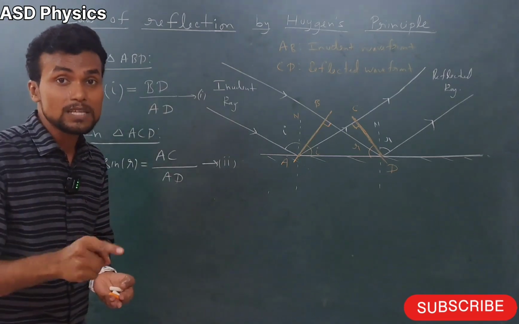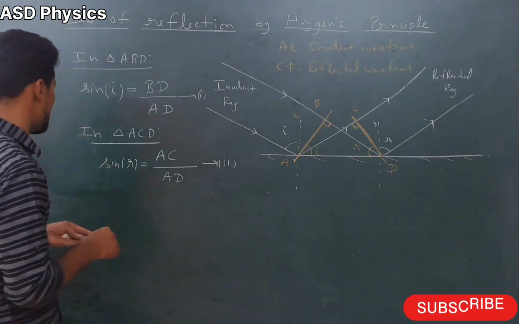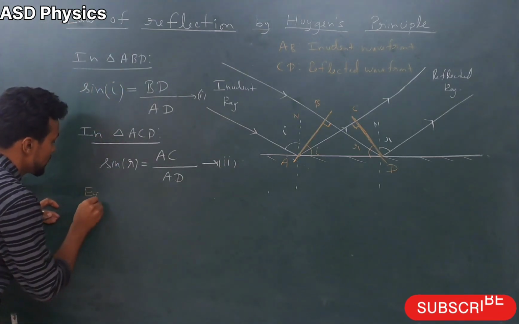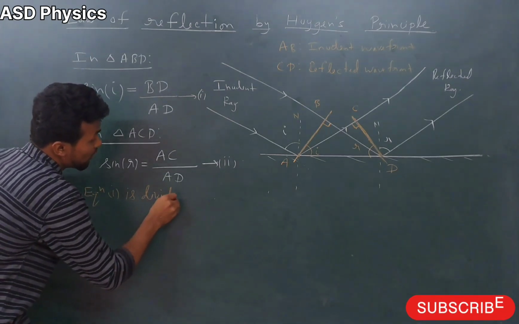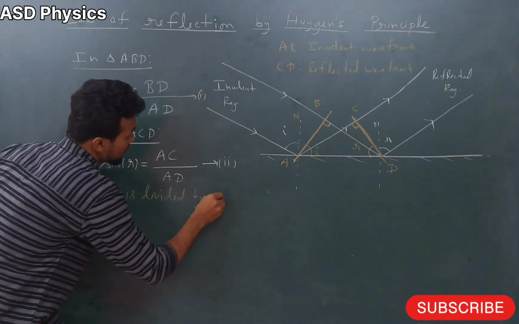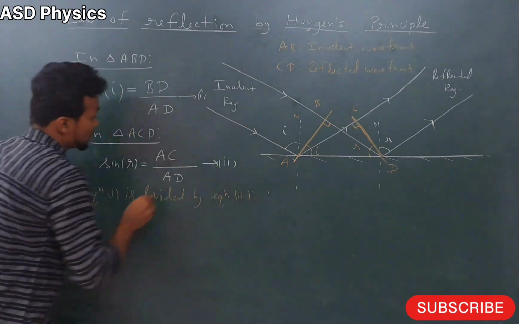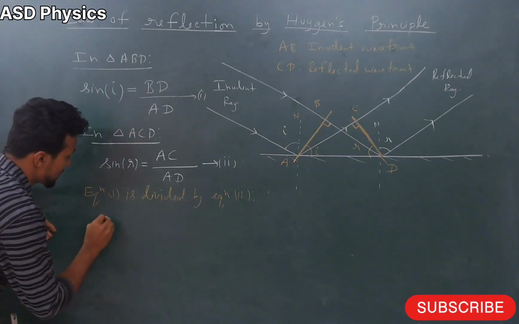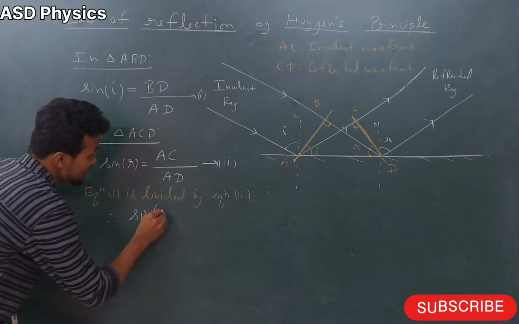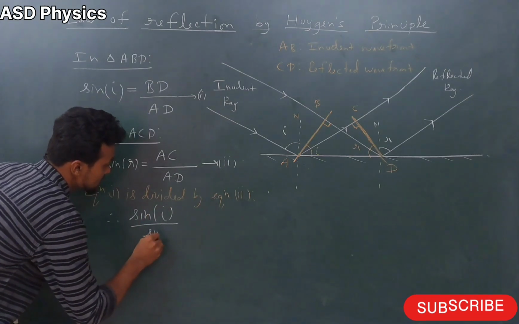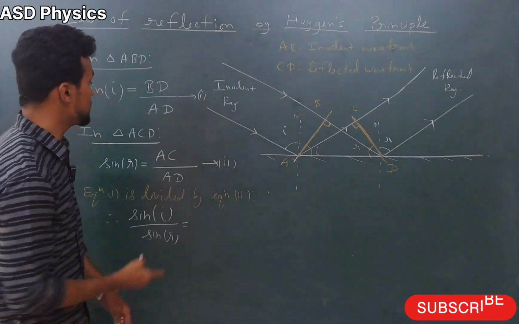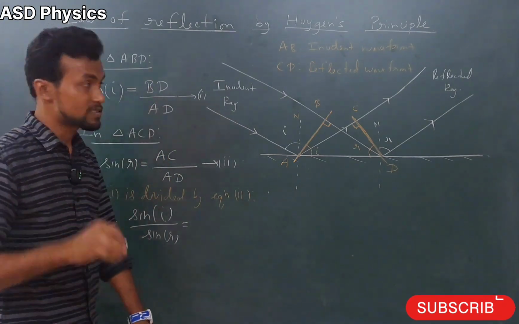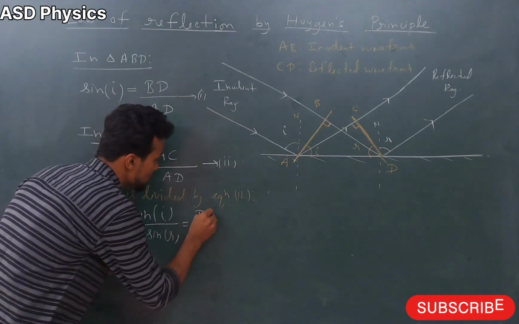Now what will we do? Next step, we will divide these two equations. So we write equation 1 divided by equation 2. We have to write it like this in the exam. So hence sin I by sin R is equal to, on the right side also division, AD and AD cancel out.